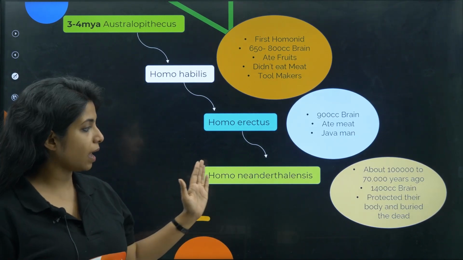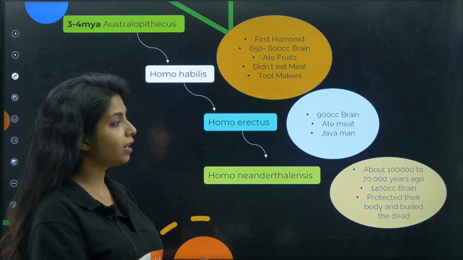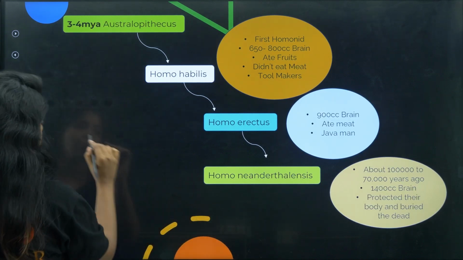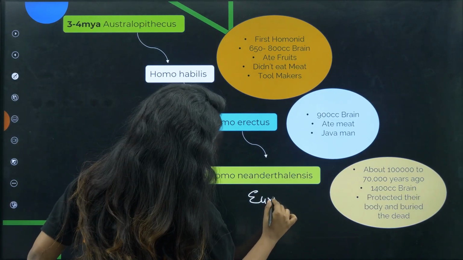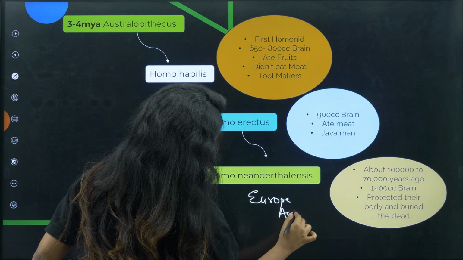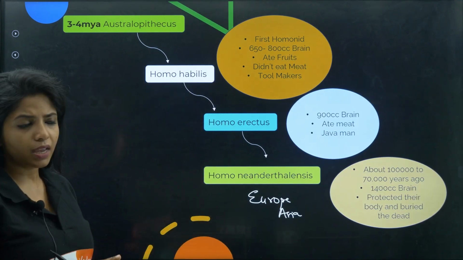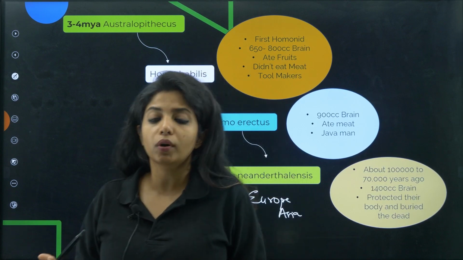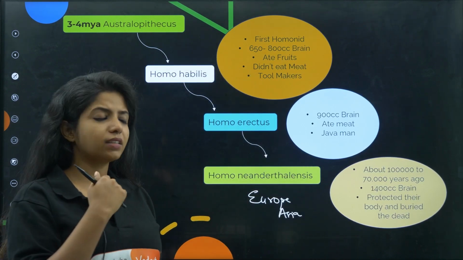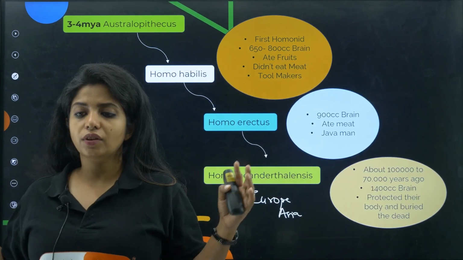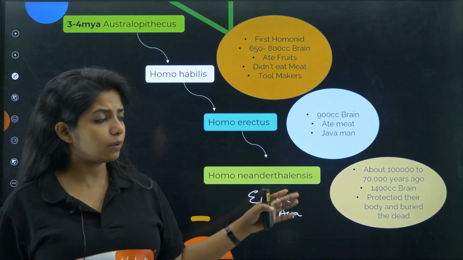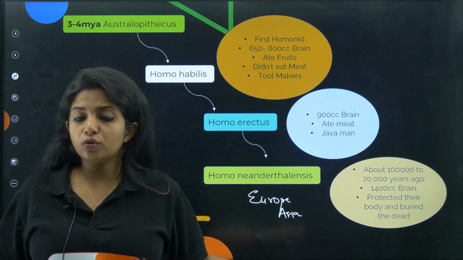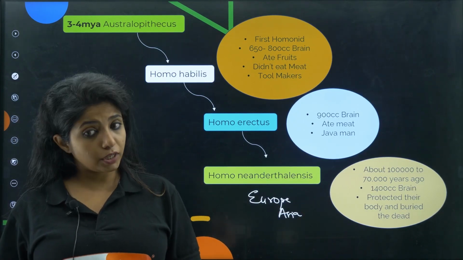So this was happening on one side. Where were they found, children? They were found in Europe, Asia, Asian countries and stuff like that. During this point in time, it was too cold around there, so they had to survive the ice age and everything over there. As I said, their brain capacity was good and everything was good, but then there was a competition also.